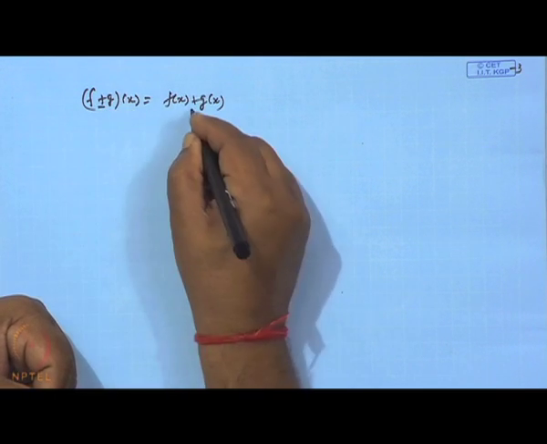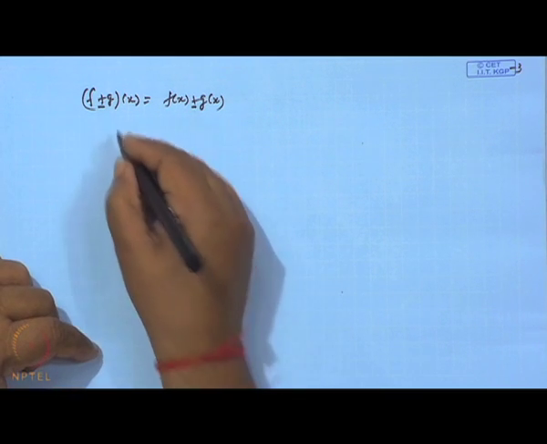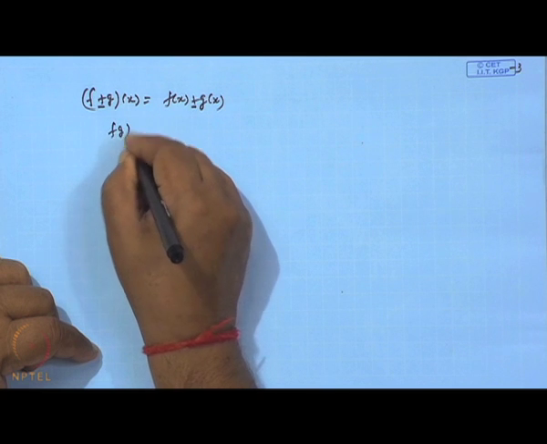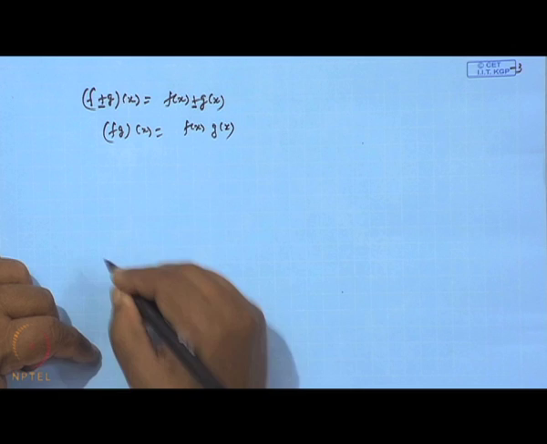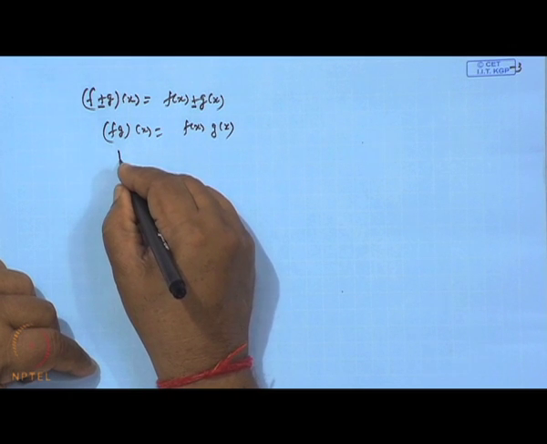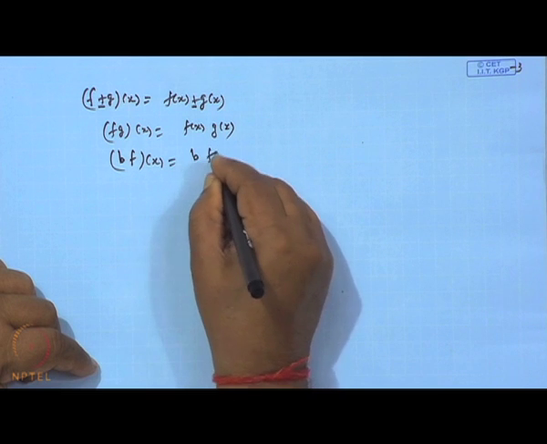The difference is defined like this, and the product is f x into g x. If b is a constant, a real number, then b f at x is defined as b times f x.